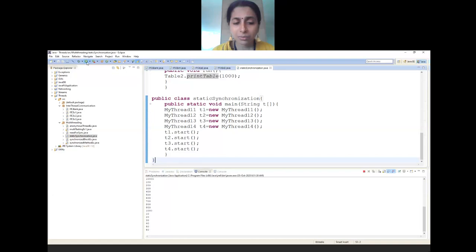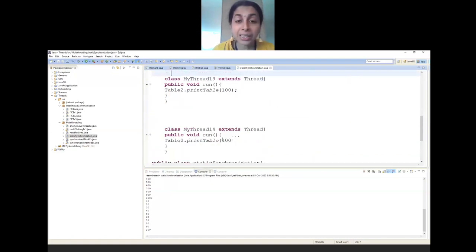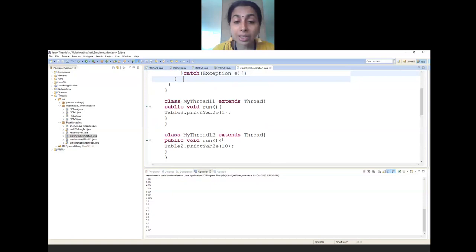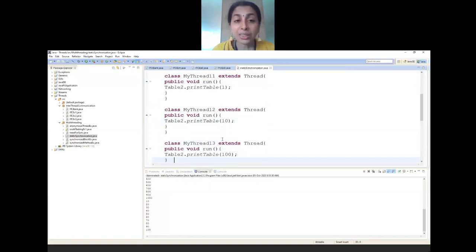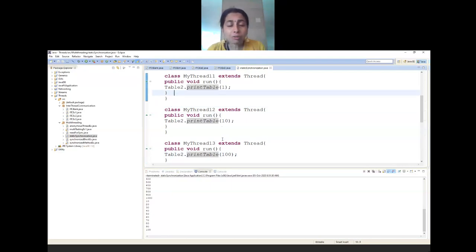So what has happened here? T1, T2, T3, T4 all have been started, but each is called with 1, 10, 100 and 1000. Whichever comes into the picture, since I have used static, each of these will have their own part, so they will never have interconnection between the two threads that are getting created. Each thread works on its own because it is mutually exclusive. There is no need for an explicit call of the join method.